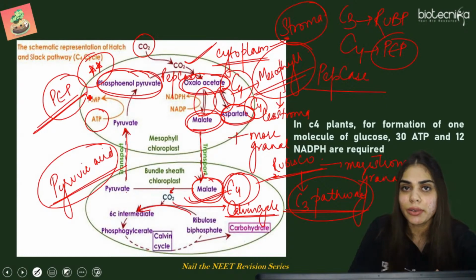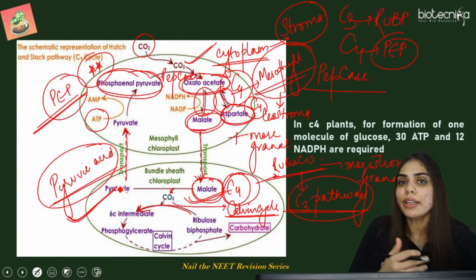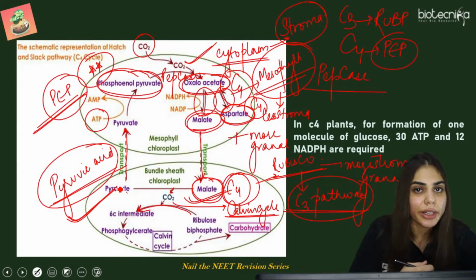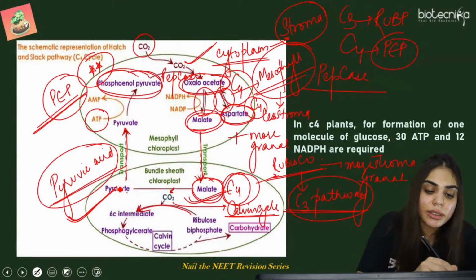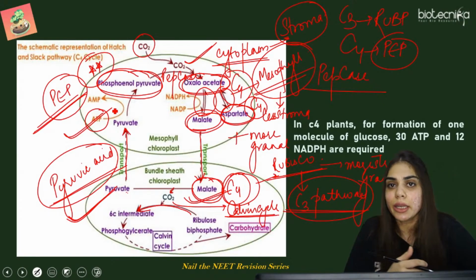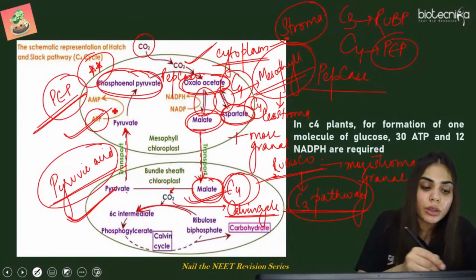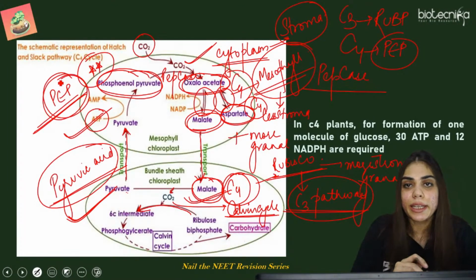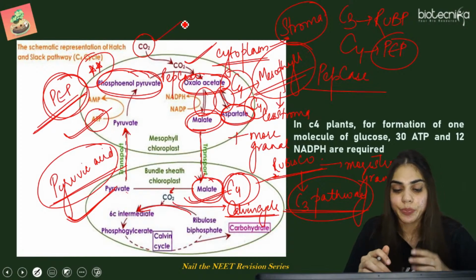So who is regenerating this PEP? Pyruvic acid. Where is it formed? It is formed in the bundle sheath cells. So how is it converted to phosphoenol pyruvate or phosphoenol pyruvic acid? With the help of the ATP. Where is this ATP utilized? This ATP is utilized in the mesophyll cells. From where is this ATP coming? This ATP is coming from the light reactions. तो फाइनली हमारा PEP एक्सेप्टर जो कि कार्बन डाइऑक्साइड को एक्सेप्ट कर रहा है, it is formed here.